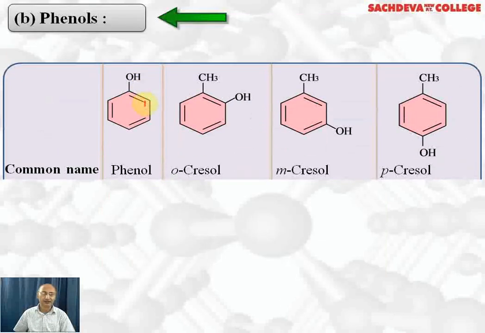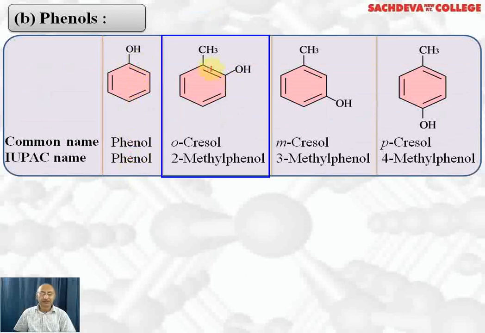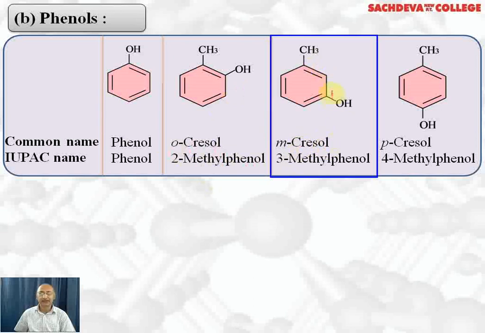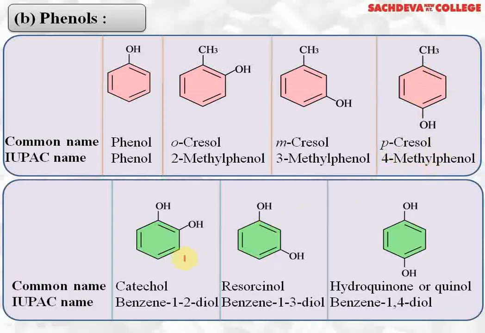Next we are taking phenols. When an OH group is attached to a benzene ring, it is called phenol. Its common and IUPAC names are the same. In this compound, one OH group and one methyl group are both present at ortho position. So this is called orthocresol. IUPAC name is 2-methylphenol. This is metacresol because methyl and OH group are at 1 and 3 positions. It is 3-methylphenol. If they are at 1,4 position, we call it paracresol. IUPAC name is 4-methylphenol.